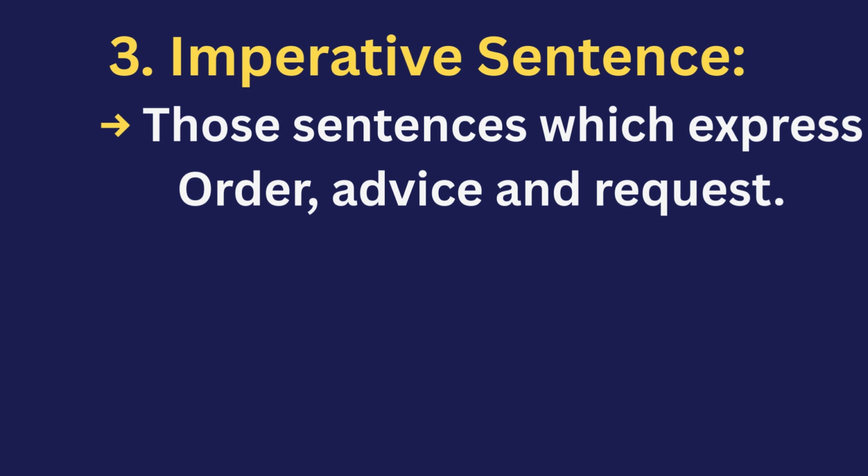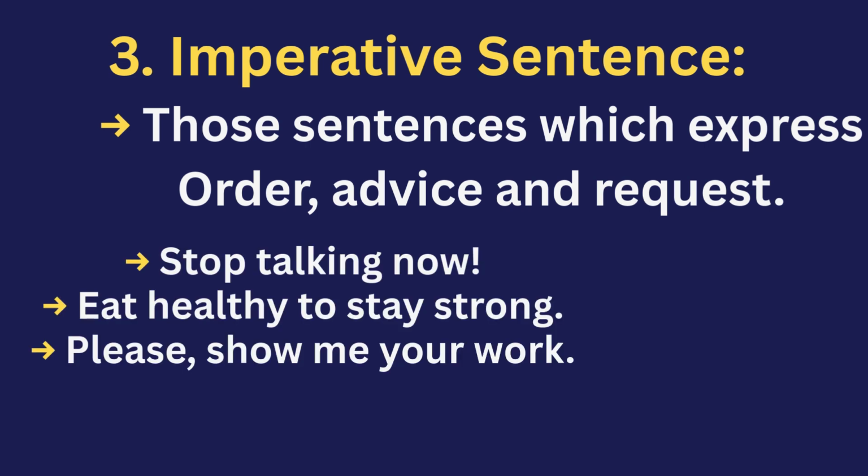Now, the third kind of sentence is the imperative sentence. An imperative sentence is a kind of sentence which is used to express order, advice, and request. Let's discuss three examples. If I say, stop talking right now, it's an order. Eat healthy to stay strong, it's advice. Please lend your books, it's a request.